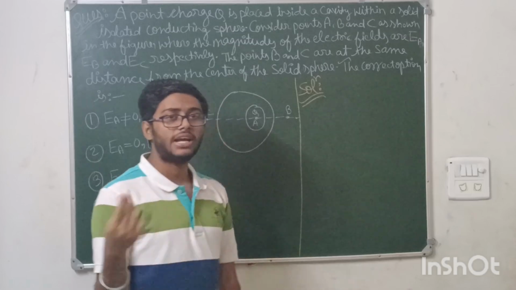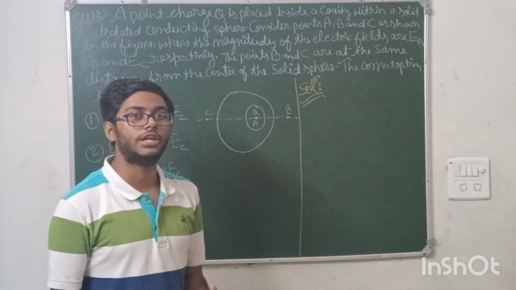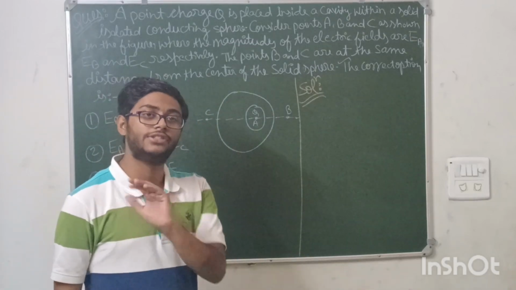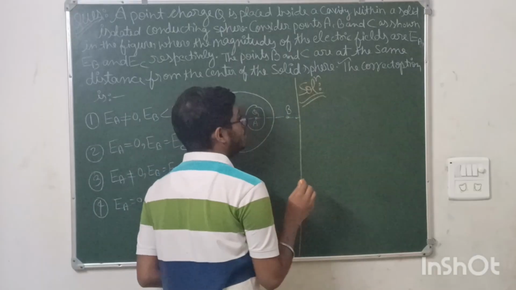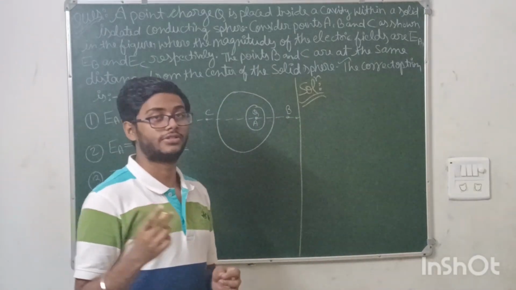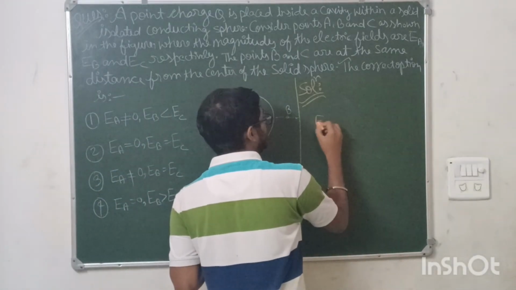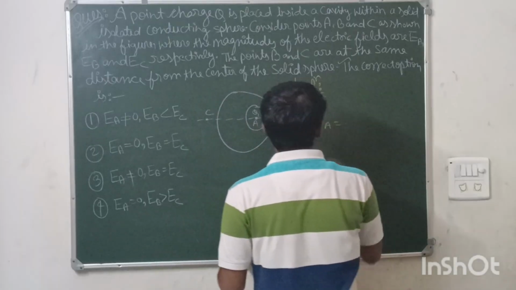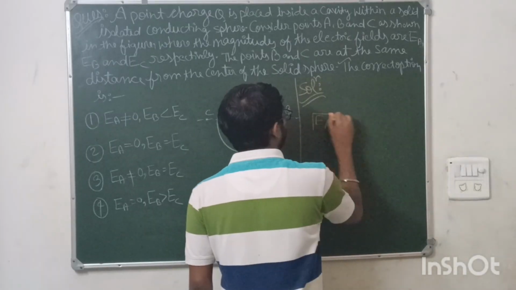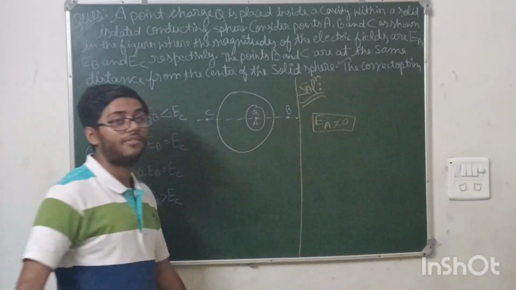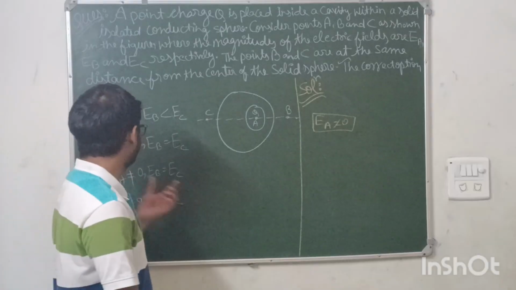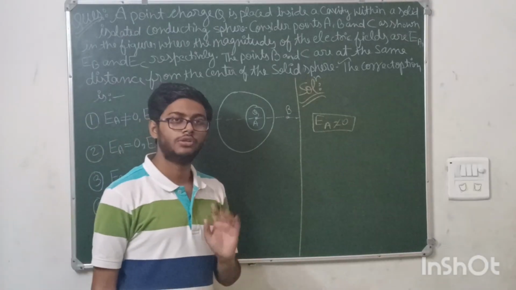Generally, inside a cavity where there is no charge, no electric field exists. But here a charge is present, which means an electric field will exist. So the electric field at A will not be equal to 0, because a charge is present inside the cavity. If the charge was not present, then you would say that the electric field at A is 0.